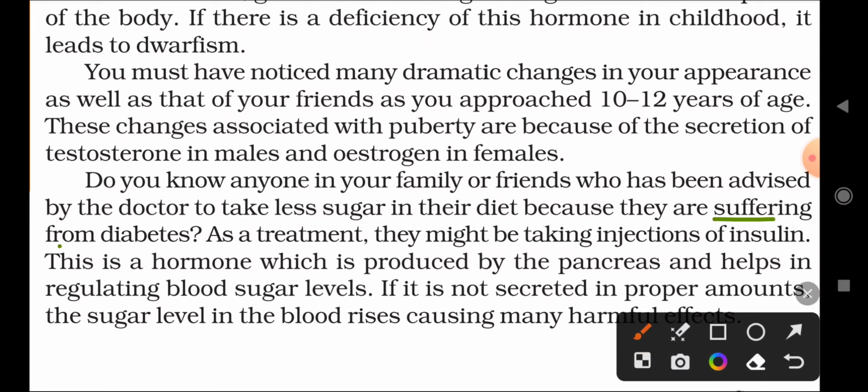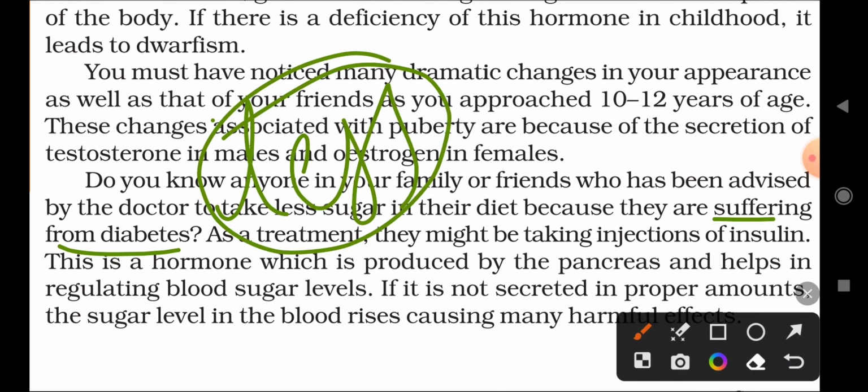They are suffering from diabetes, so the doctor will suggest they take less sugary food. Diabetes means what? Sugar disease.